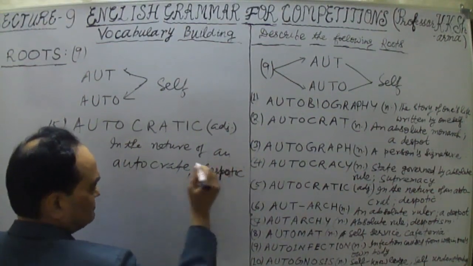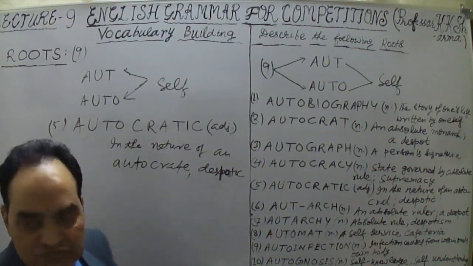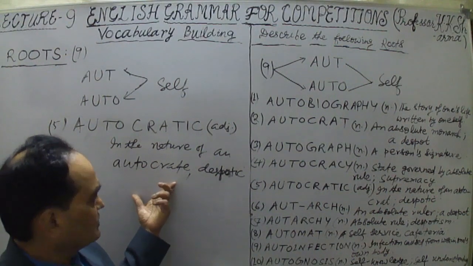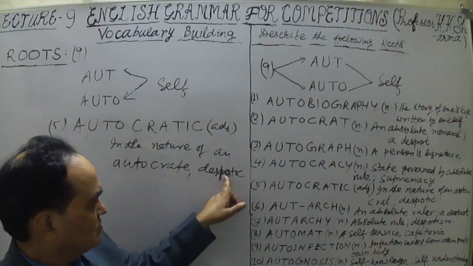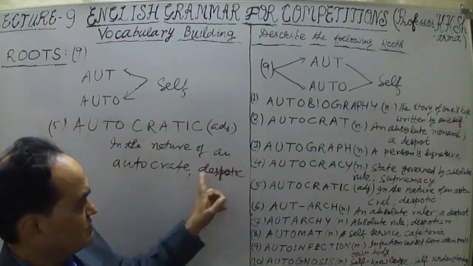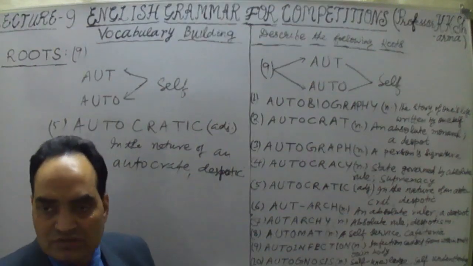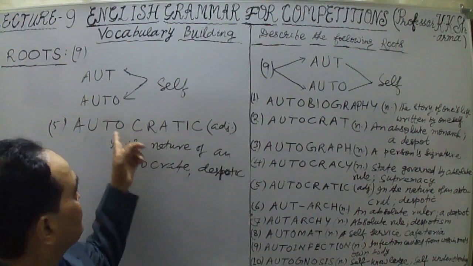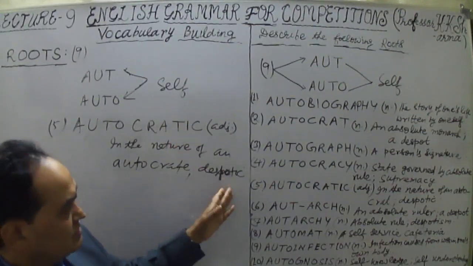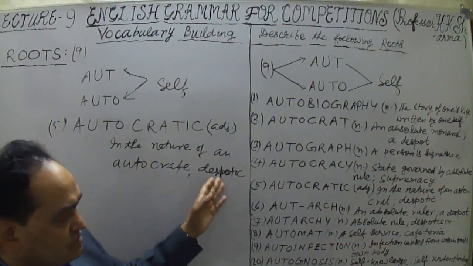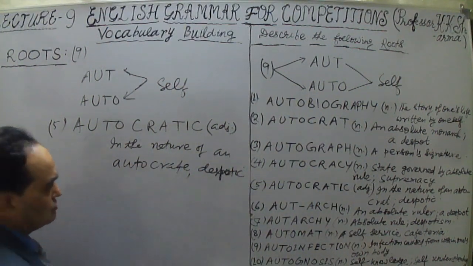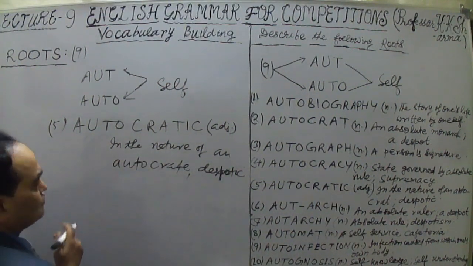Despotic, of absolute nature, absolute rule. So, in the nature of absolute rule or an autocrat, despotic. Despotic is an adjective, a synonym of this. Autocratic, adjective, despotic. These two are synonyms. In the nature of an autocrat, this is the adjective here.